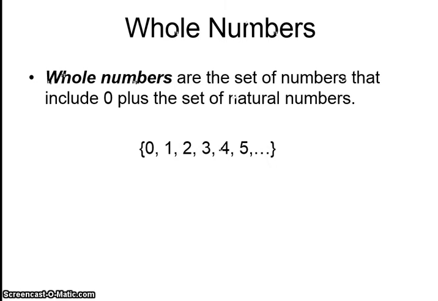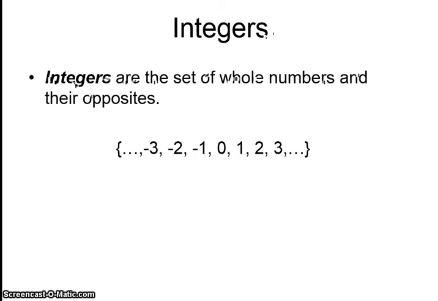Whole numbers are the set of numbers that include zero. So they're part of natural numbers. You just add zero to it. Integers are the set of whole numbers and their opposites. So now your negatives come in there. So your integers include your whole numbers and your natural numbers.